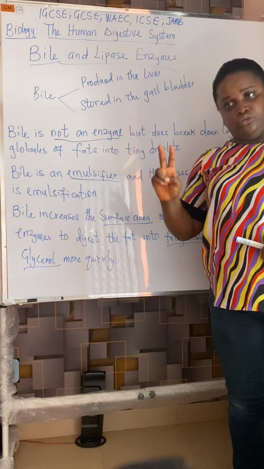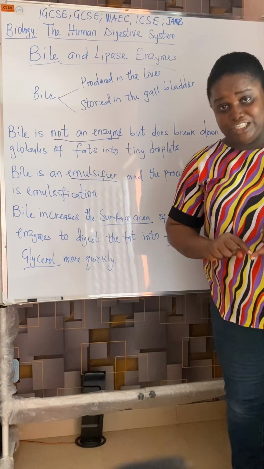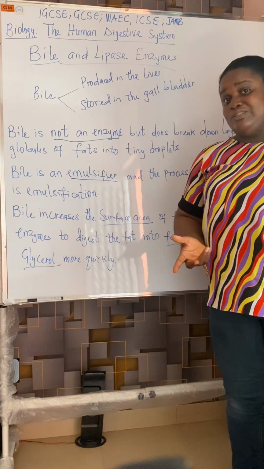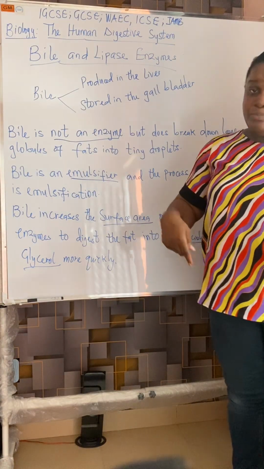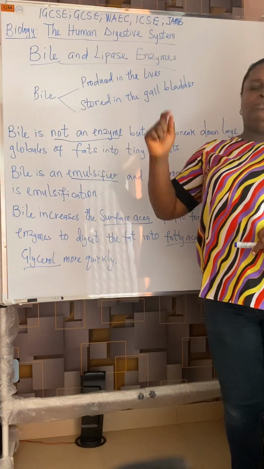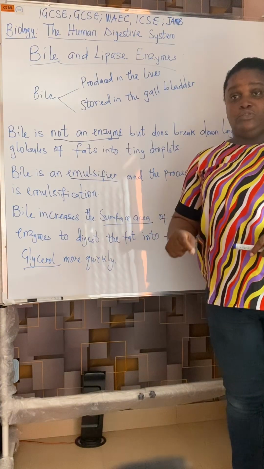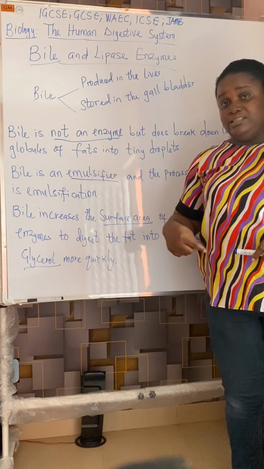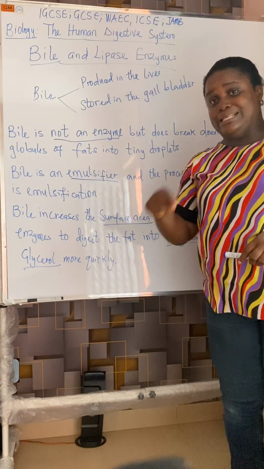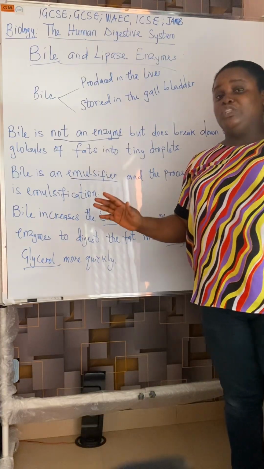Two things for you to note. One, bile is not an enzyme and so does not digest food. What does it do? It increases the surface area of the fat so that lipase enzymes can work effectively. Two, digestion of lipids. Digestion of fat and oil happens in the small intestine because that is where you find the enzyme lipase. Take note of this so that we're not confused.